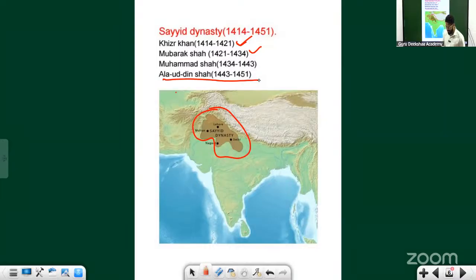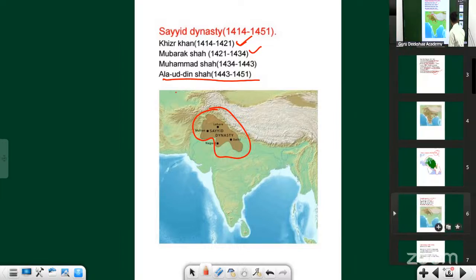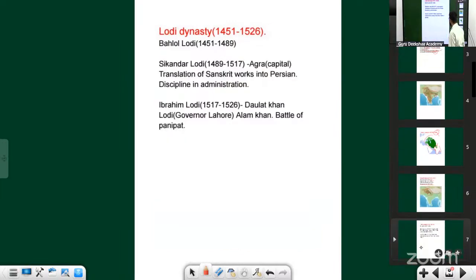There is a quote by Friedrich Nietzsche: when you don't have a purpose, you distract yourself in privilege. When we have a purpose, we will be running behind it. This person didn't have any purpose. So he gave up the position of king, and that led to the decline and the start of the Lodi dynasty.